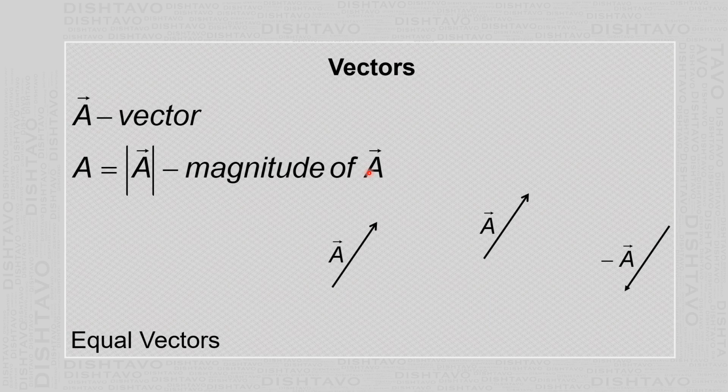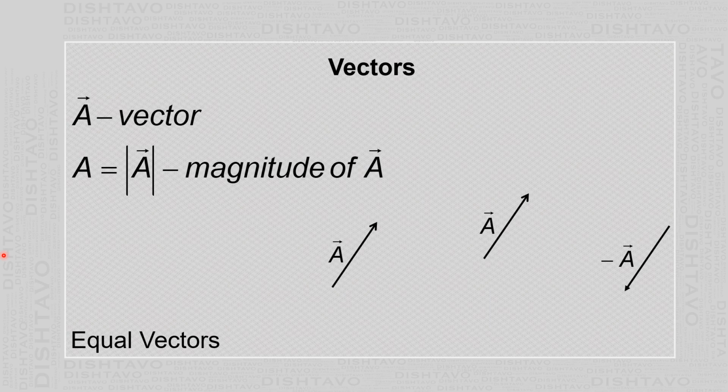On paper, we can represent a vector by a line with an arrow. The length of the line is always proportional to the magnitude of that vector, and the arrow tells us the direction of the vector. For example, suppose we want to represent forces of 2 newtons and 5 newtons on paper. Let us say that 2 newtons is in the upward direction, and 5 newtons is directed towards the right.